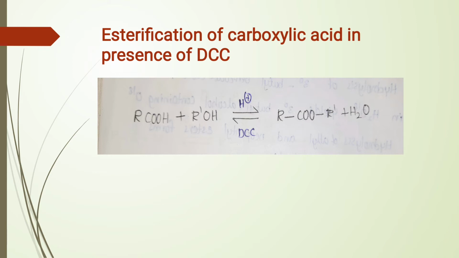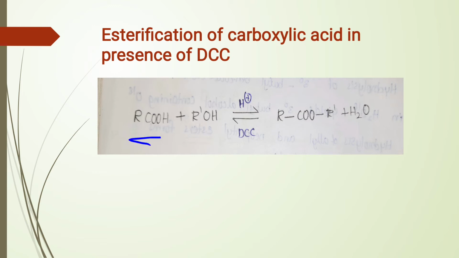This reaction's specialty is that generally we can prepare carboxylic esters from primary and secondary alcohols, but preparing esters from tertiary alcohols is difficult. By using DCC, we can prepare esters from tertiary alcohols also.